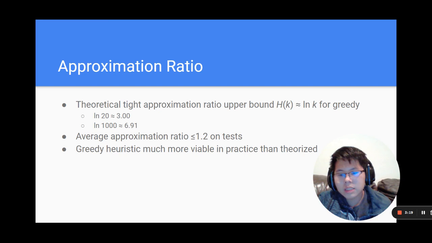Lastly, our results suggest that SCP heuristics are generally more viable than theory predicts, especially given that industry practitioners have much better computational resources.